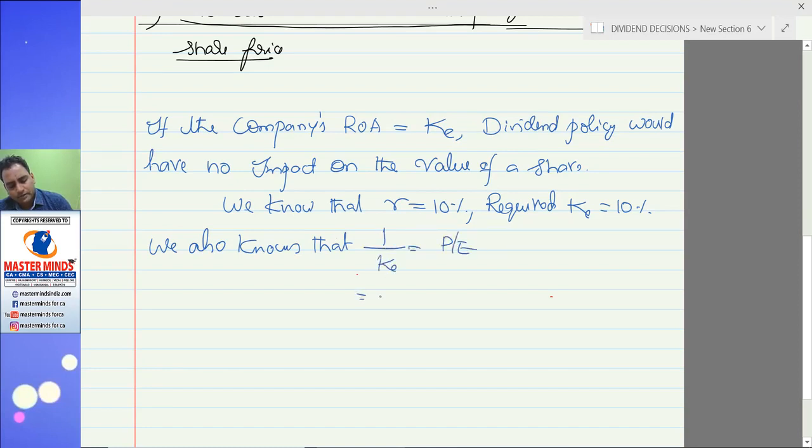PE. So 1 by 10% equals 10 times. So when the price earning ratio equals 10 times, that makes KE 10%. When KE is equal to 10%, as the return on assets and KE are both equal, then the dividend policy would have no impact on the external share value.